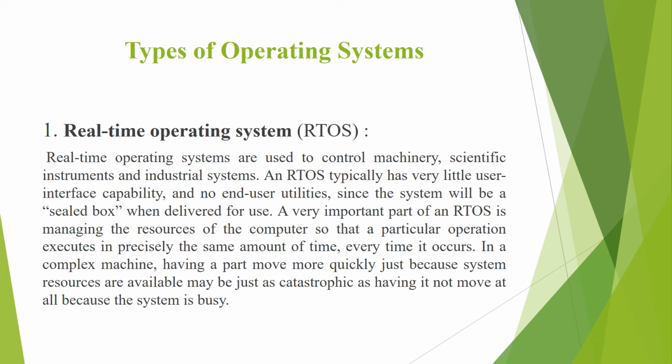Then move to the types of operating system. There are four types of operating system. Let us discuss one by one. The first type of operating system is real time operating system. It is also called as RTOS. RTOS is the short form of real time operating system.